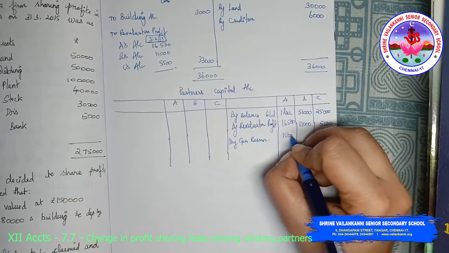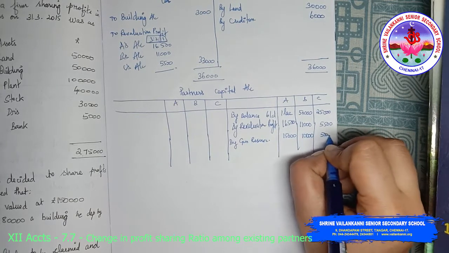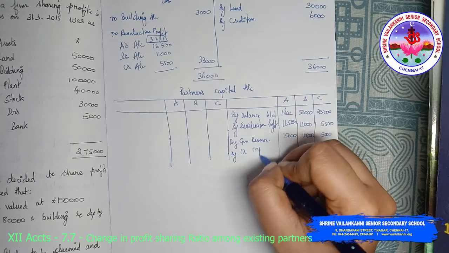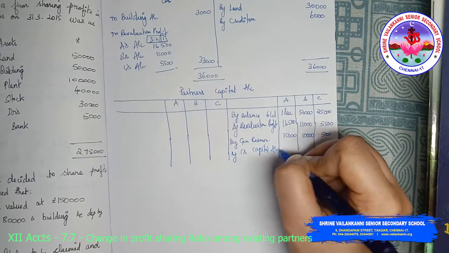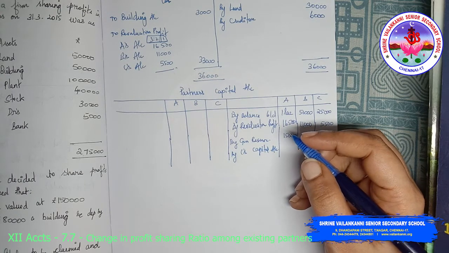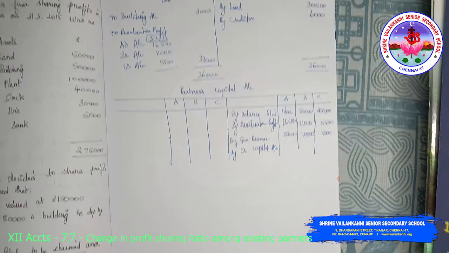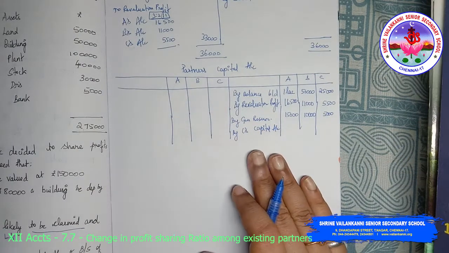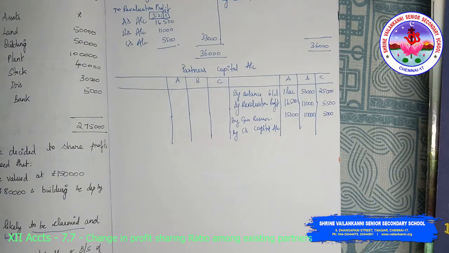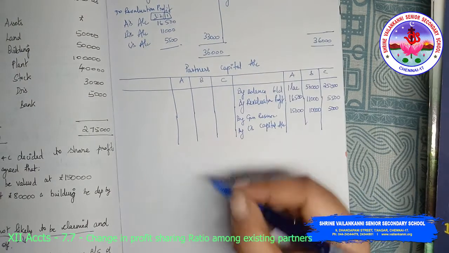So by general reserve 15,000, 10,000 and 5,000 by C's capital account. Why I am telling the C's capital account? You need to understand. So I am just leaving this as such. I'll just tell you why I have written C's capital account after explaining the balance sheet. So I'm going to straight away start my balance sheet here.